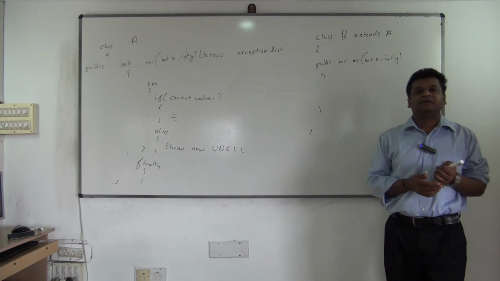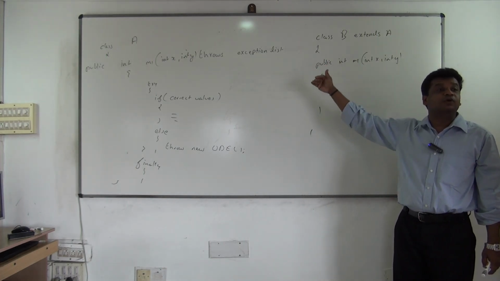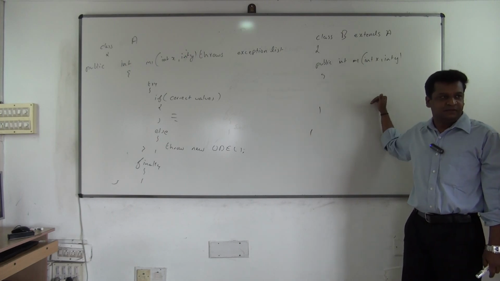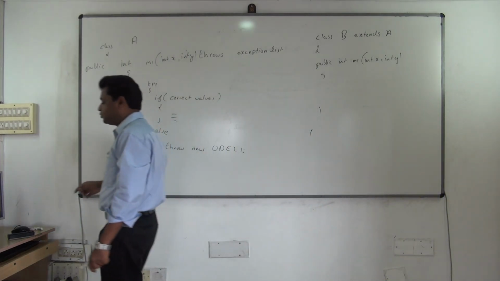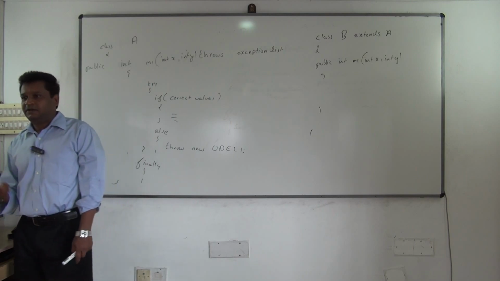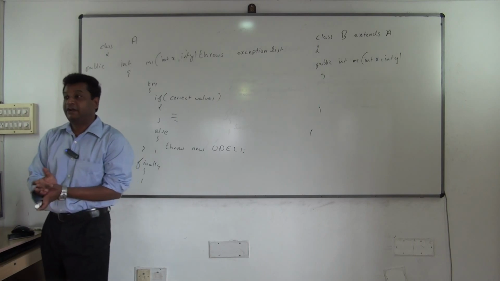So when you override now, be careful. If your superclass method is throwing an exception, I am talking about the rules you have to follow in the subclass method. So we are going to study the rules of the overridden method in case your superclass method is throwing an exception. Clear? It's going to be very simple. That's it. So this will complete exception handling and overriding.